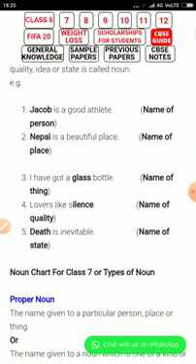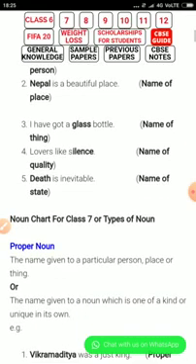I have got a glass bottle. That means the name of a thing. Glass is the name of a thing. Lovers like silence. So what is this? It is a quality. Silence is a quality. Death is inevitable. That means the name of a state.